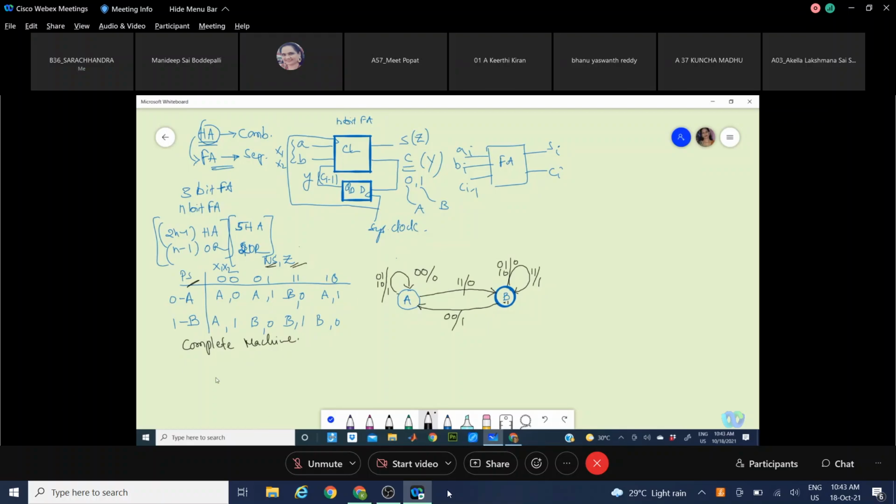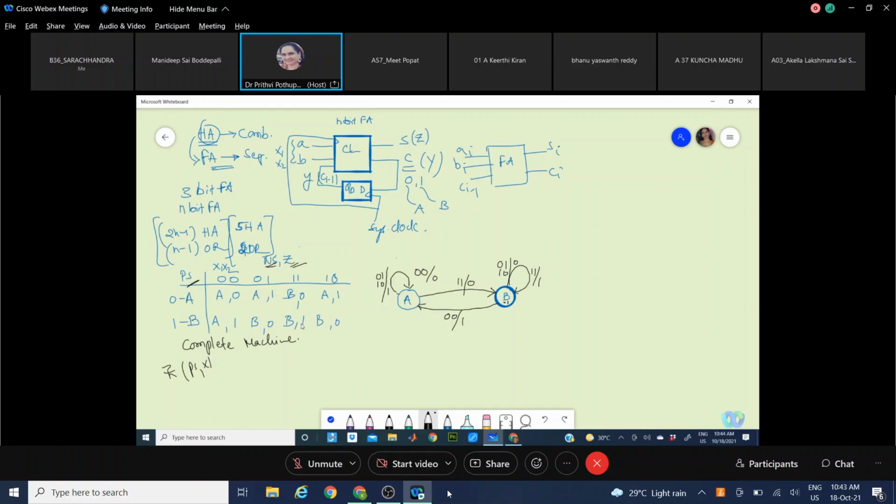Okay, and see here, one more thing we said is Mealy and Moore. The output depends not only on the present state but also on the inputs, we said. Here we are getting the output Z. For the same input 1, 1, if the present state is A, output is 0. If present state is B, output is 1.